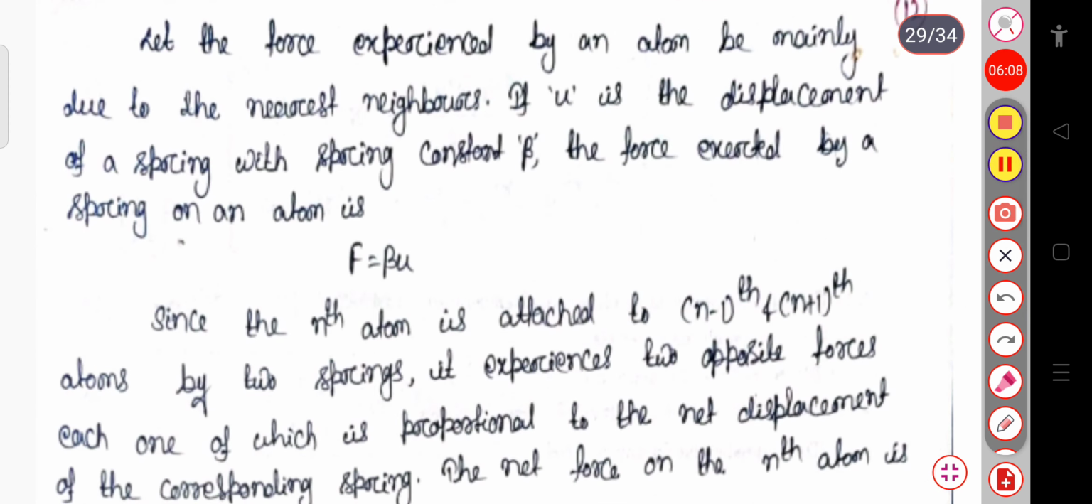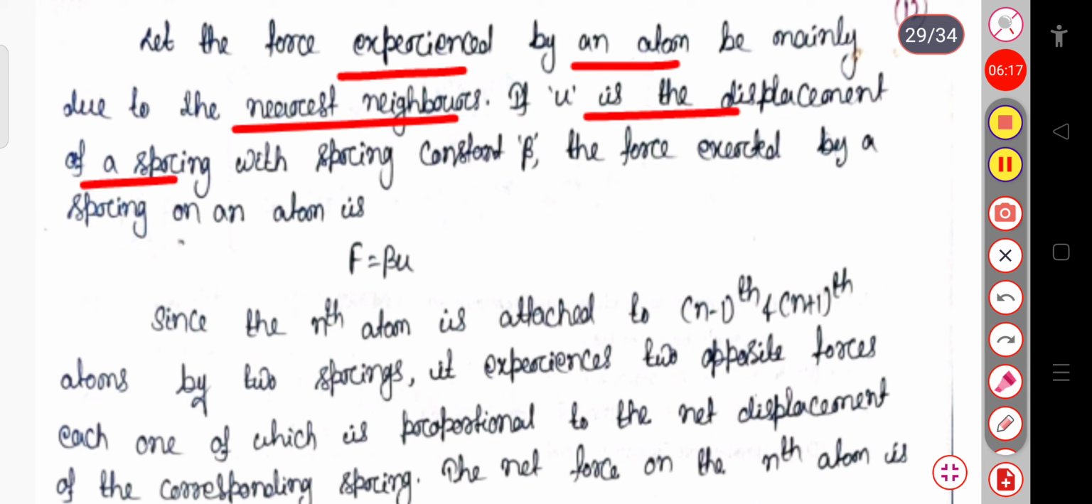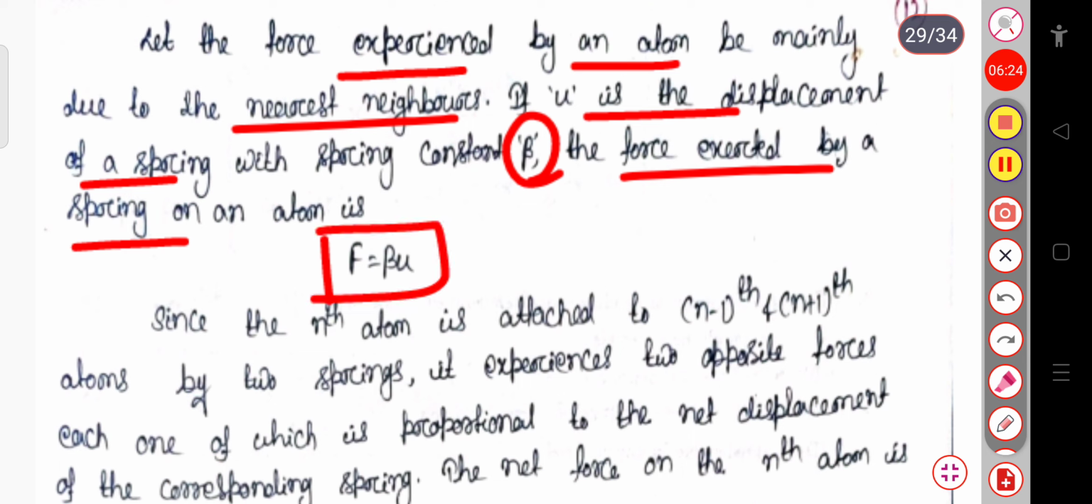Let the force experienced by an atom be mainly due to the nearest neighbor. If u is the displacement of a spring with the spring constant beta, then the force exerted by a spring on the atom is F equal to beta u, because if you can remember, the spring constant is k, and if the displacement is x, then we simply write the force will be equal to kx. Here this k is the beta, that is the spring constant is beta, and x is the displacement. Here this displacement is u.